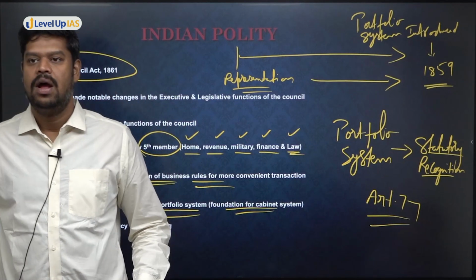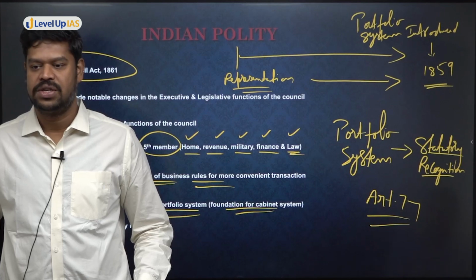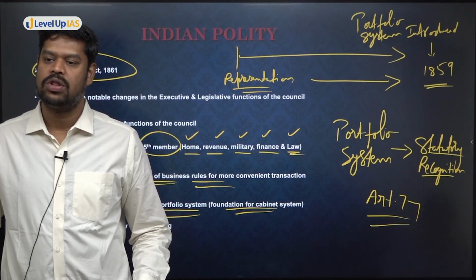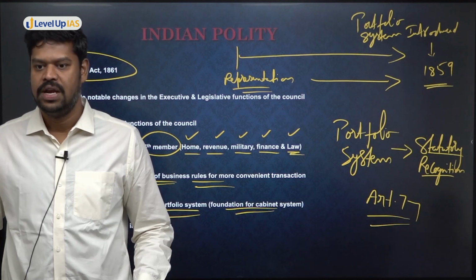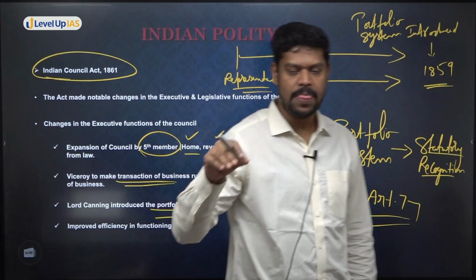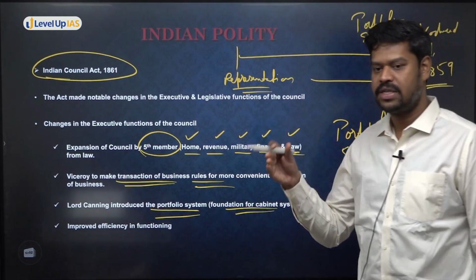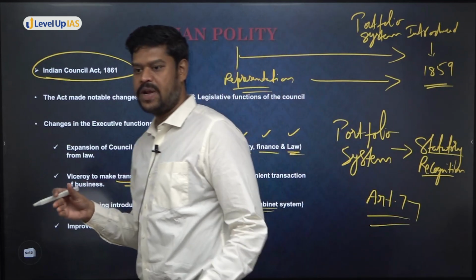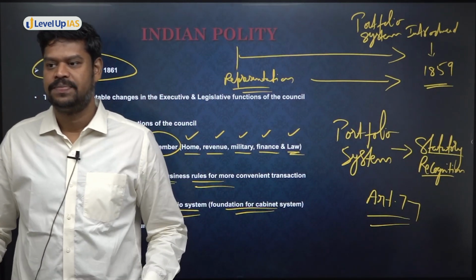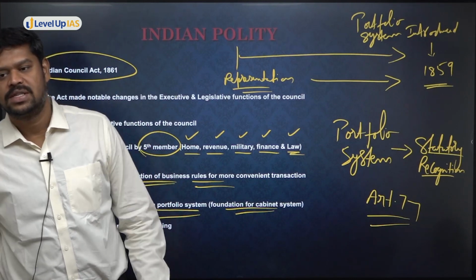However, as I already said, the President of India is not a real executive. While this power is given to the president, the president will exercise it on the aid and advice of the Council of Ministers. But this authority is entrusted in the hands of the president. Similarly, at the state level, do you know who has the authority to make the transaction of business rules? It is the governor. Do you know which article gives this power to the governor? Article 166 of the Constitution.